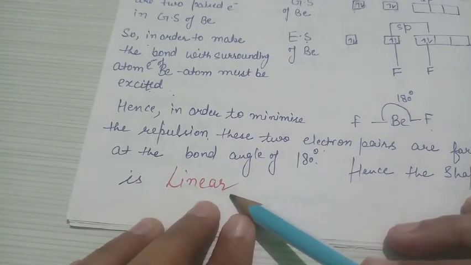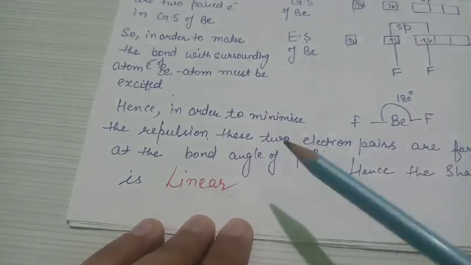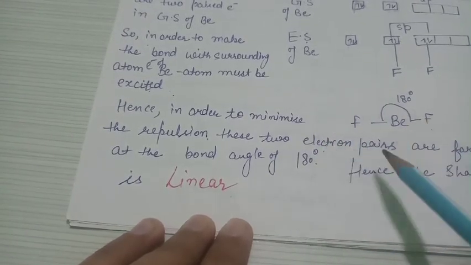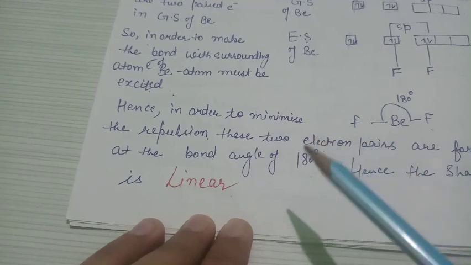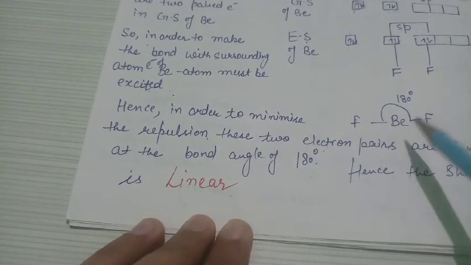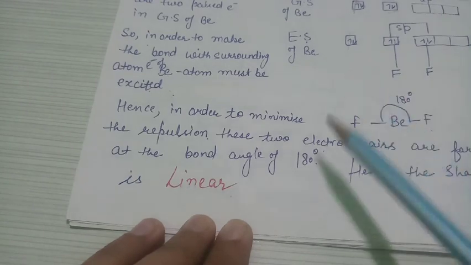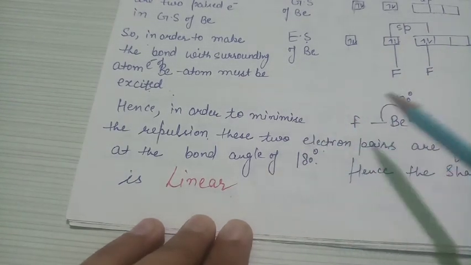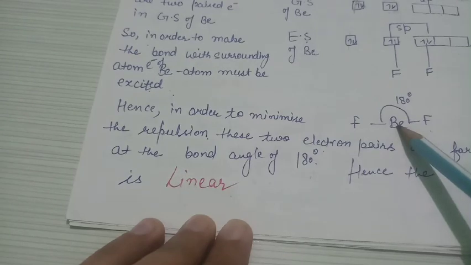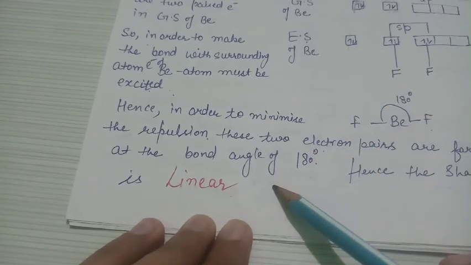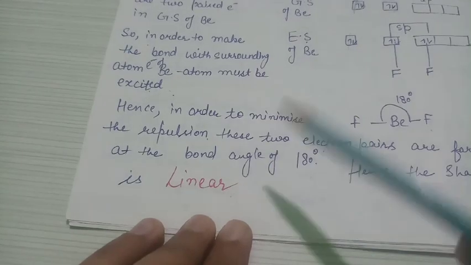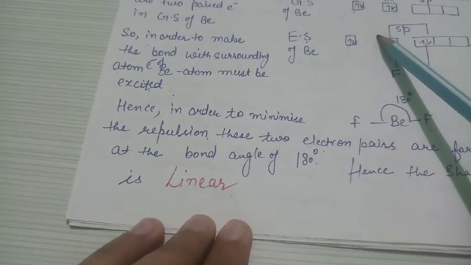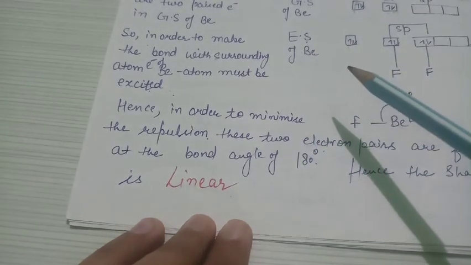Another factor you have to note is that when only bond pairs are involved in your molecule, then geometry and shape will be the same.